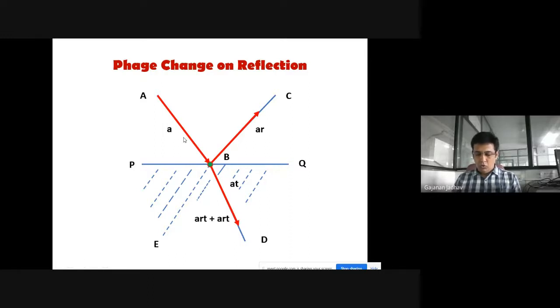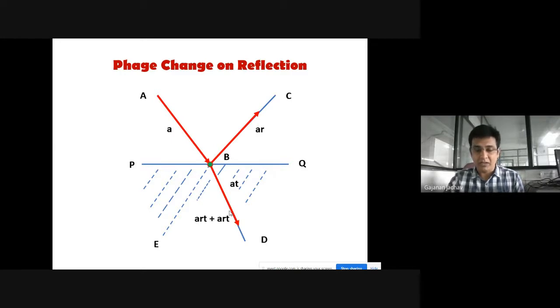So the two amplitudes along BA will combine together to produce the original amplitude A. Therefore we can write ART plus AR dash T equal to 0, or ART is equal to minus AR dash T. In another way, we can write R is equal to minus R dash.